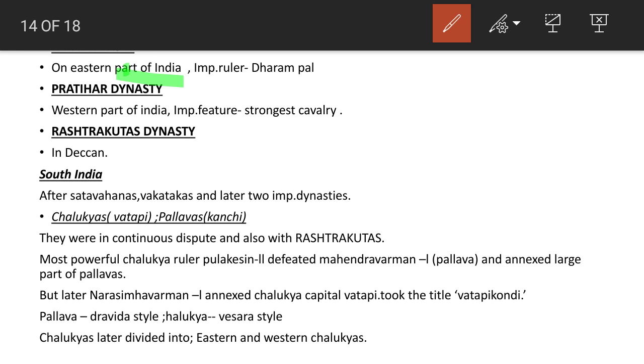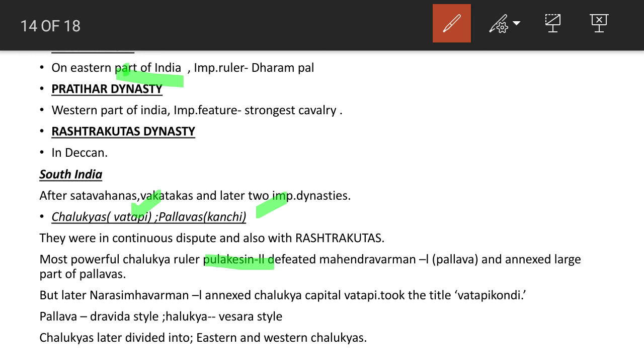In the South India, after Satvahanas, Vakatakas, and later two important dynasties were there, Chalukyas and Pallavas. Chalukyas were in Vadabi and Pallavas in the Kanchi region. They were in continuous conflict with each other and also with the Rashtrakutas. Most important and powerful Chalukya ruler was Pulakeshin II.